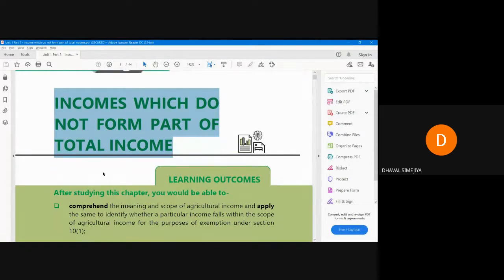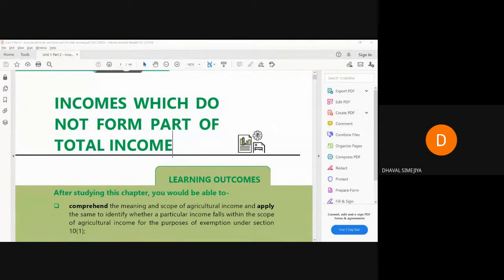We all know that in total income there will be 5 heads: salary, house property, PGBP, it means profit and gains from business and profession, capital gain, and income from other sources. This will form part of your total income.